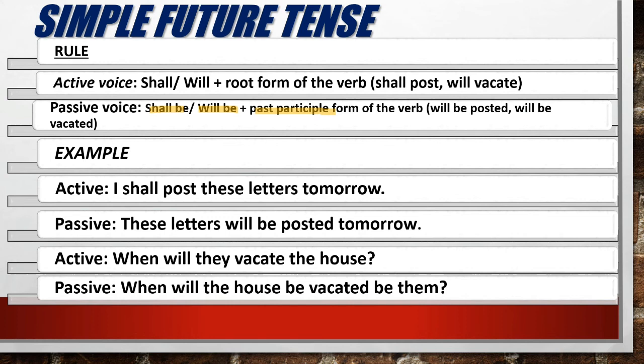Clear? For example, I shall post these letters tomorrow. So here shall is used and I is the pronoun used here. Clear? So these letters will be posted tomorrow.